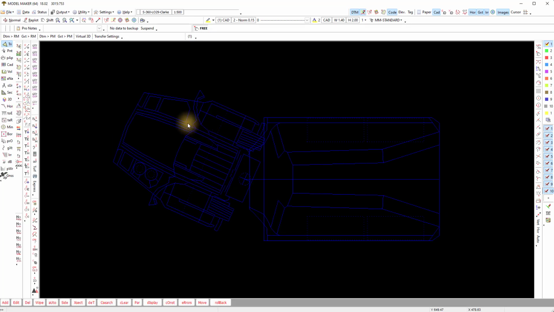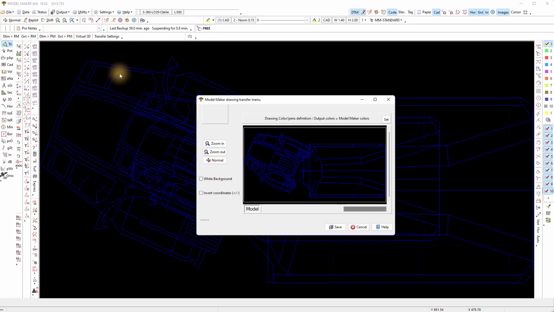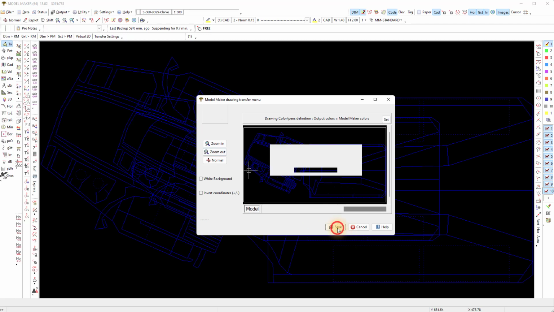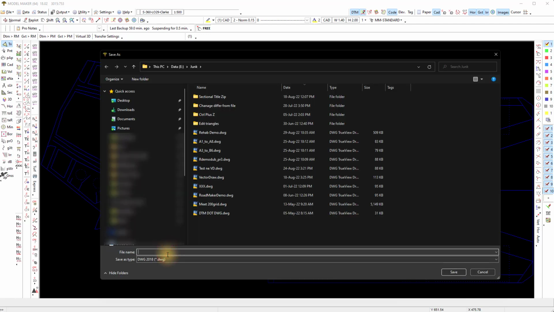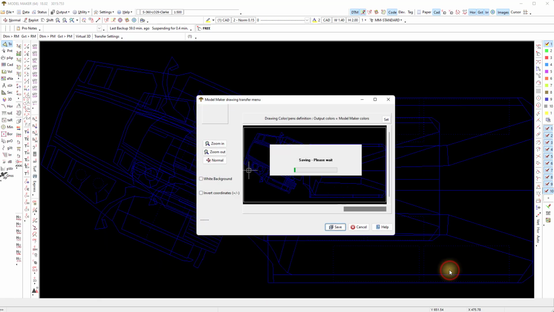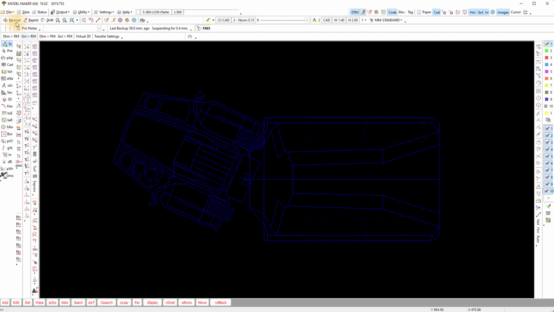So I will go to output DWG-DXF-DGN, and this time you will see that it allows you to save the file. I will also import that same file just to verify my installation.